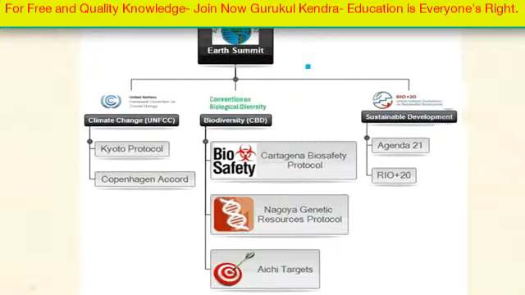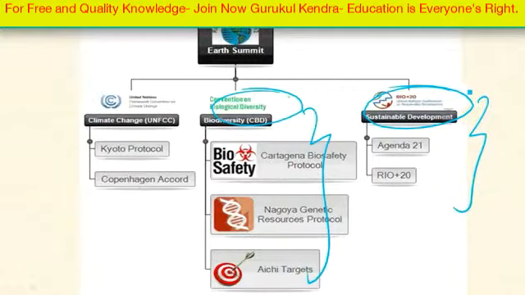These include UNFCCC, that is United Nations Framework Convention on Climate Change. Second is the Convention on Biological Diversity, and third one is the United Nations Convention to Combat Desertification. I have covered these two conventions and their respective protocols in my previous videos. Please watch them if you have not. And in this video, I'm going to cover UNFCCC.